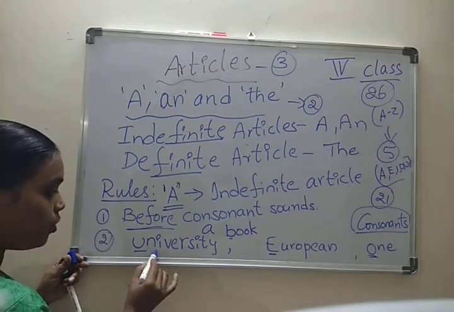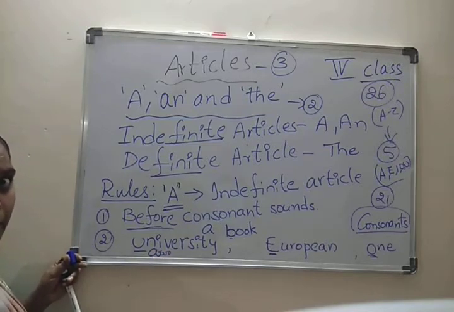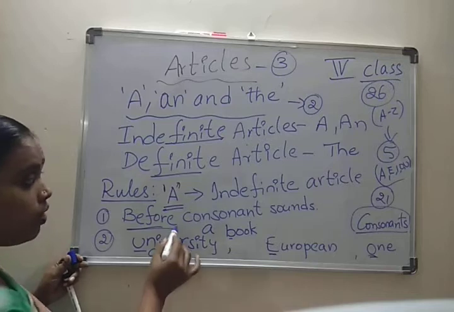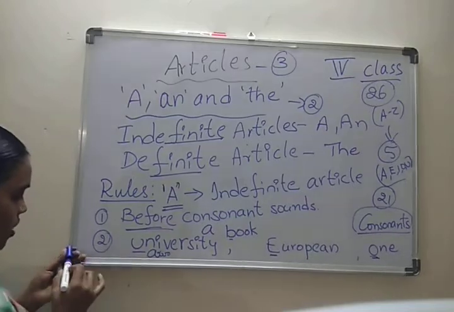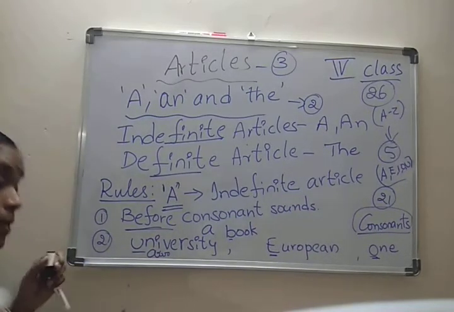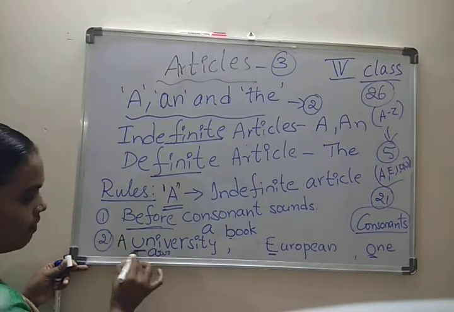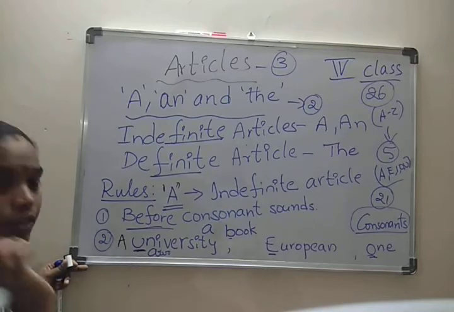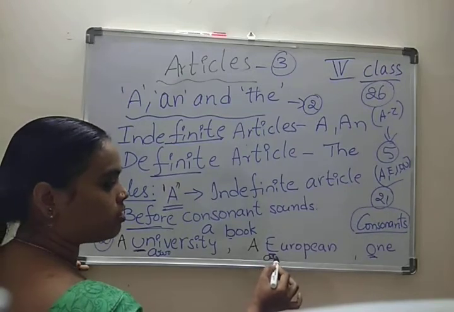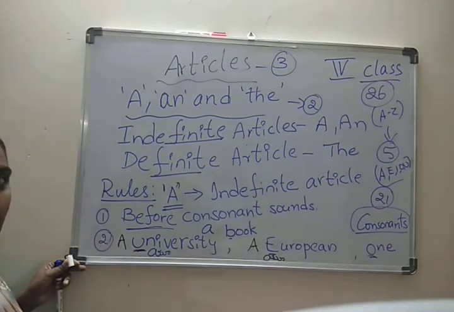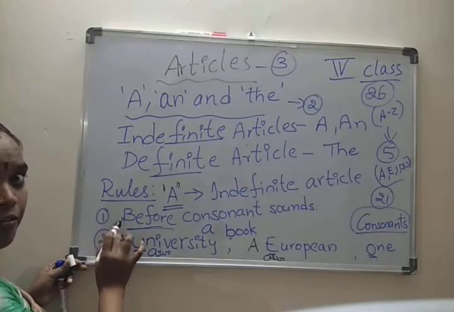University. Telugu, you know, here university. This is a consonant sound, children. So what is our rule? We have to use a before consonant sounds only. So here you must use A: a university, because this sounds like a consonant. European, same, a European. Here we have to use A. The first rule is before consonants.